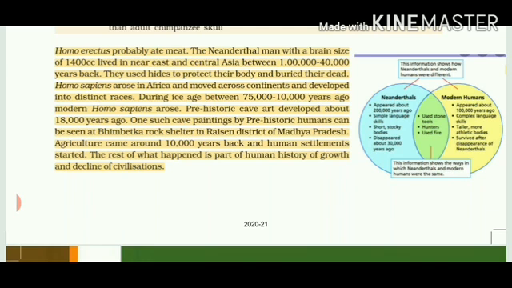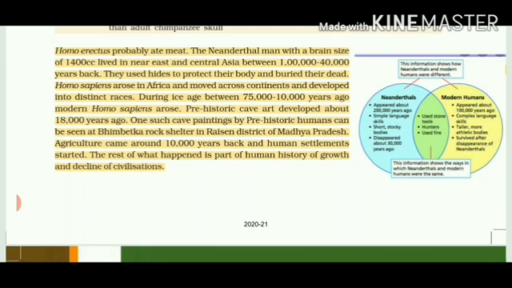Then Homo sapiens arose in Africa and then moved into different continents. That's why different races of humans appear everywhere on the earth. During the Ice Age, that is 75,000 to 10,000 years ago, modern humans appear, that is Homo sapiens. Prehistoric cave art developed about 18,000 years ago. It means when humans were developing, they started the development of paint and art.